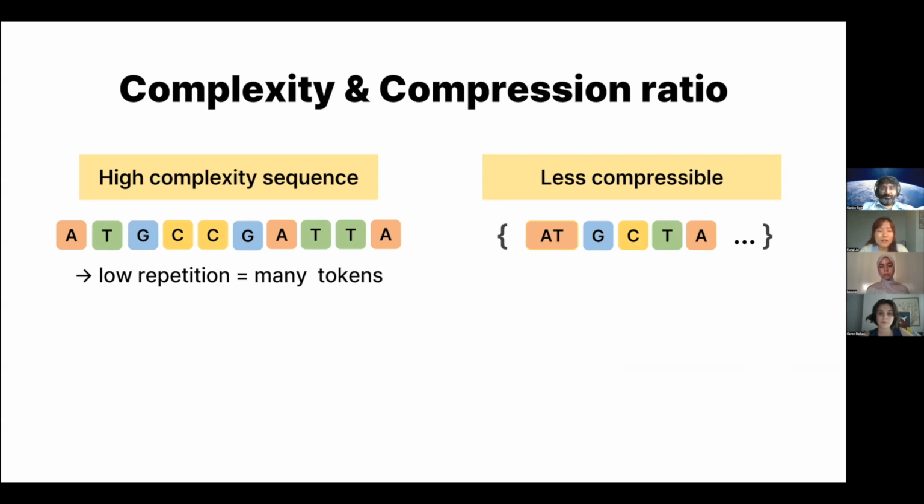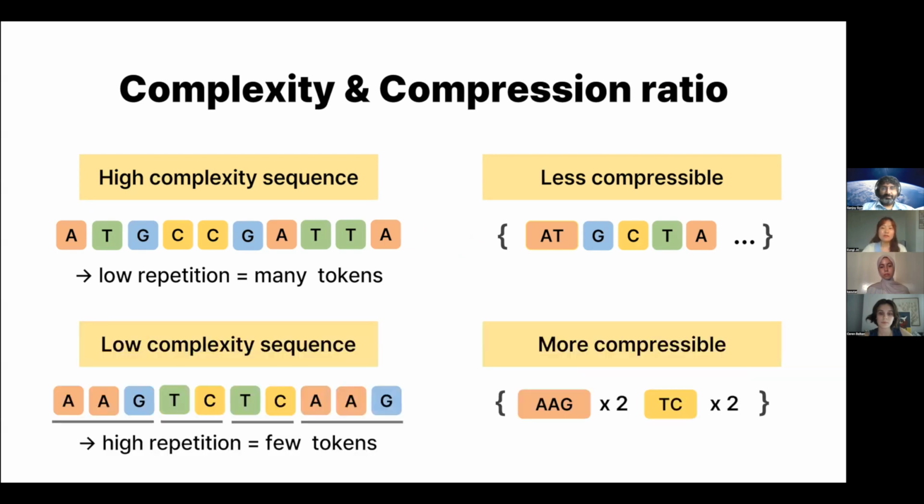However, in the second sequence at the bottom, we can see there are some repeated chunks. So here we can say there are two AAG and two TC in the sequence. This high repetition means we can describe the sequence with few tokens, and it means the sequence is more compressible.